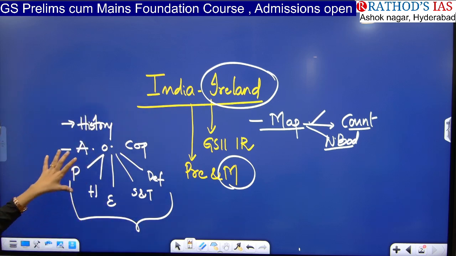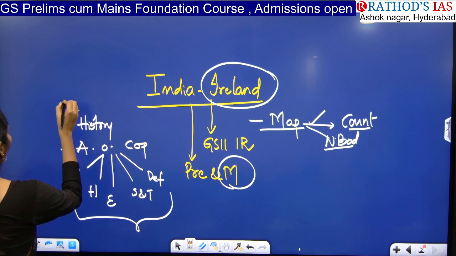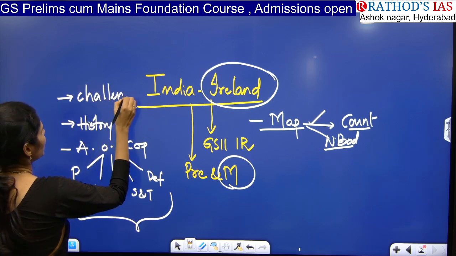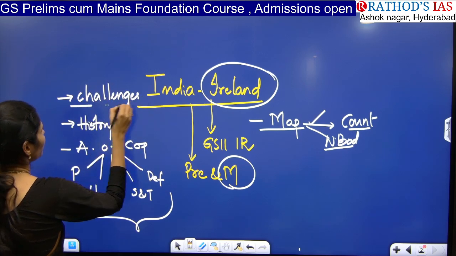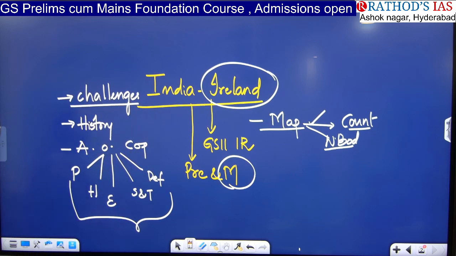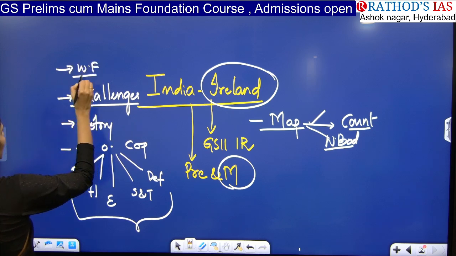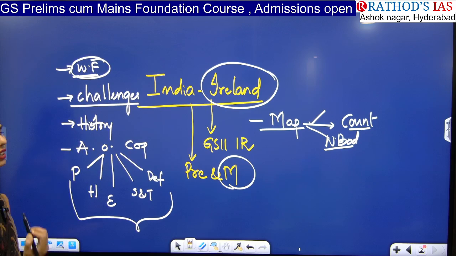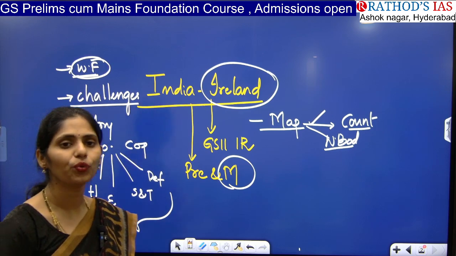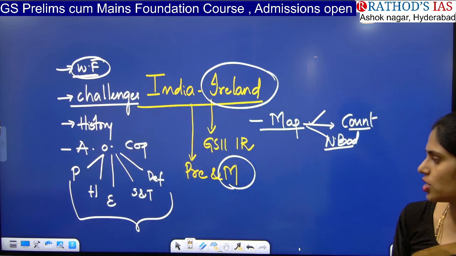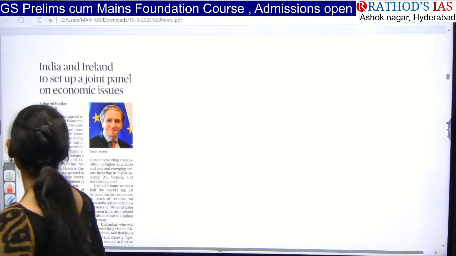So whatever it may be, you have to see areas of cooperation. And apart from that, you have to see challenges. So what are the challenges we have between these two countries? And you have to see what is the way forward. So for the way forward, you have to think what can be done so that we can improve the relationship between these two countries. So all these things you have to focus on. So now let us see this article.